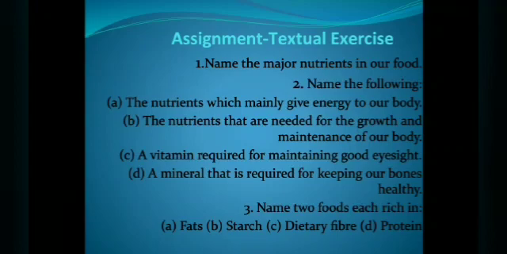Next, name the nutrients that are needed for the growth and maintenance of the body. Third, name a vitamin required for maintaining good eyesight. Fourth, name a mineral that is required for keeping our bones healthy. Name two foods each rich in the following: fats, starch, dietary fiber, proteins. So you have to name any two food items which are rich in fats, starch, dietary fiber and protein.